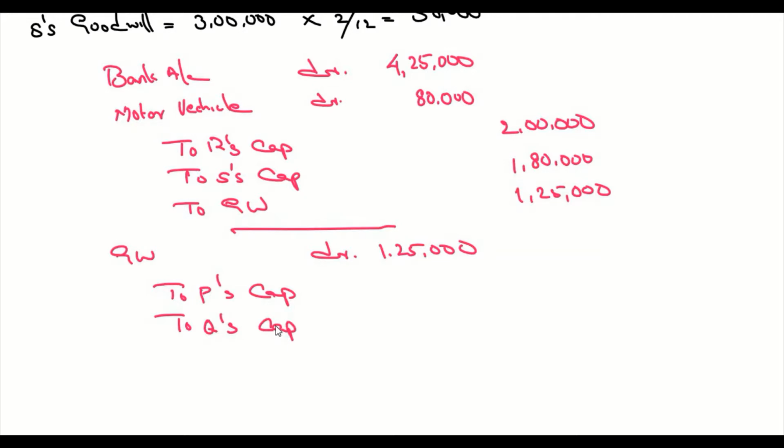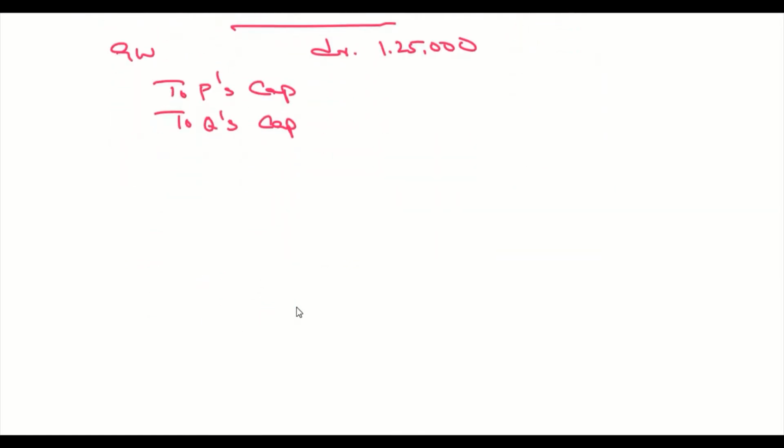And how will we divide this goodwill? It has to be divided in the sacrificing ratio. So we need to find the sacrificing ratio now, right?